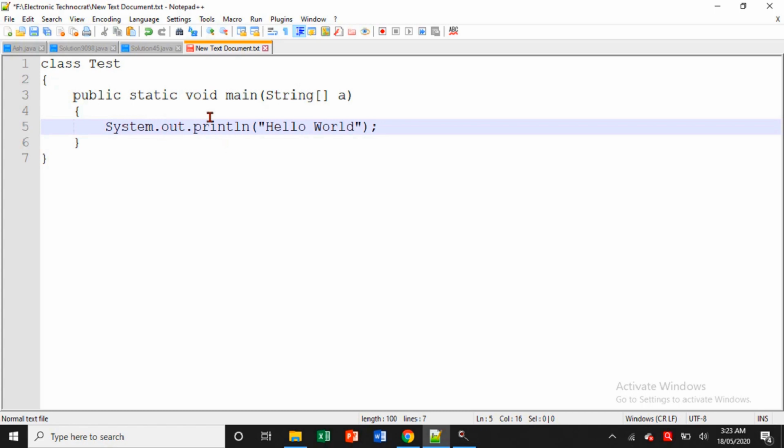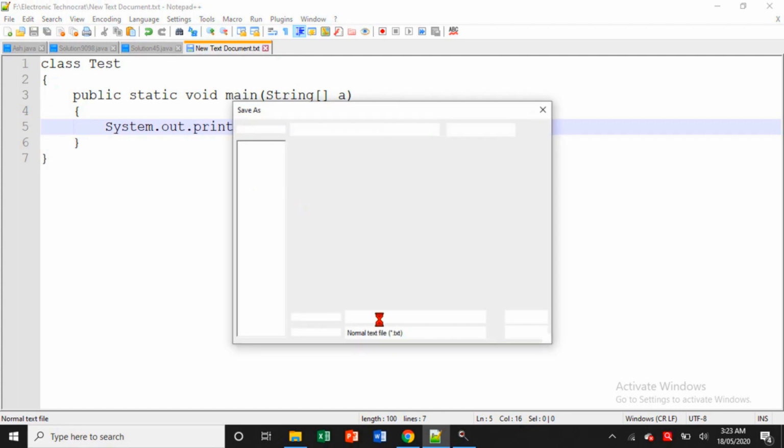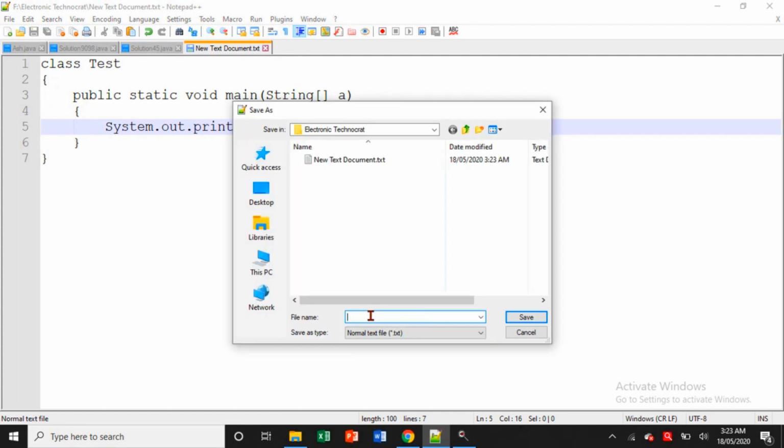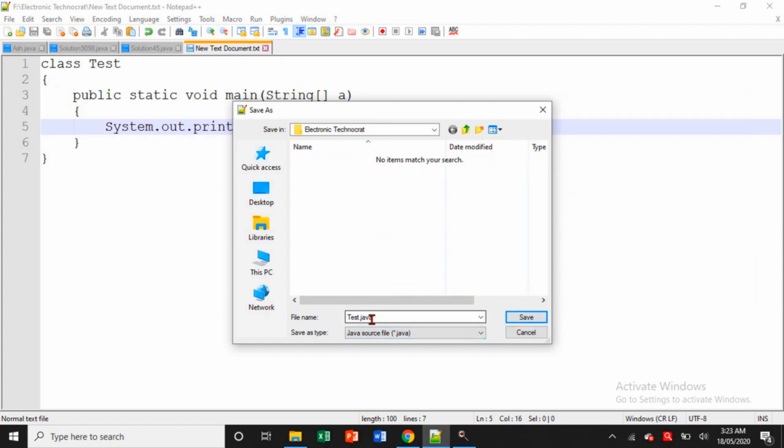So now let's save this program. Let's save it, Save As. Here I am saving with the same name, Test, and selecting Java. So I am saving my file with the same name as the class name. You can see here my class name is Test, and I'm saving my file as Test.java.